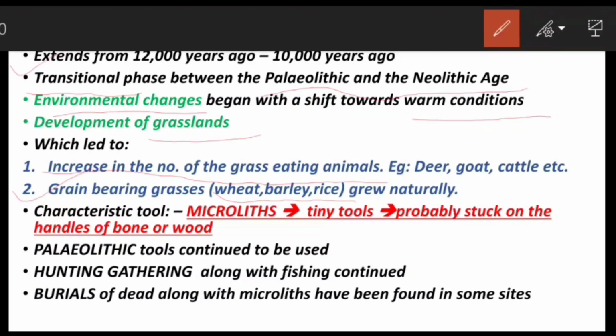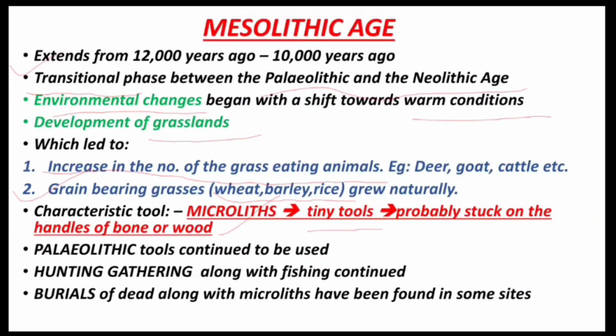The most important characteristic tool of this period are called the microliths. These are tiny tools. So the question may be asked, microliths belong to which of the following age? Then your answer will be Mesolithic age.